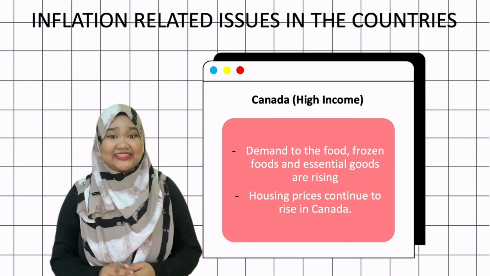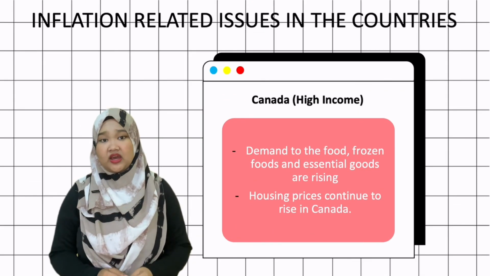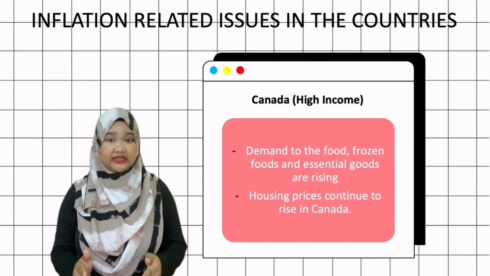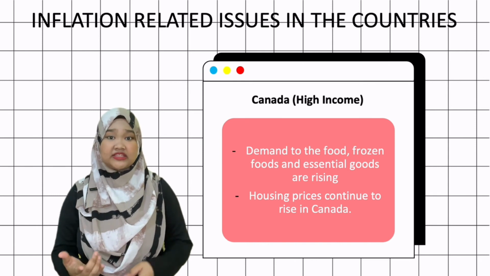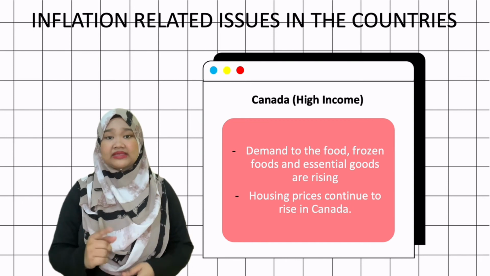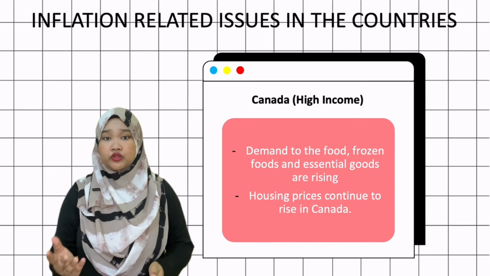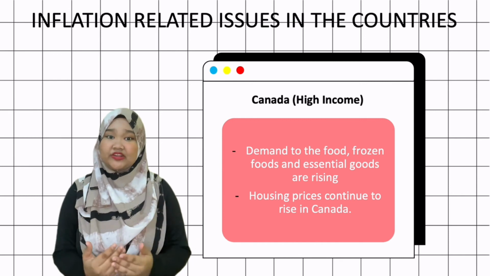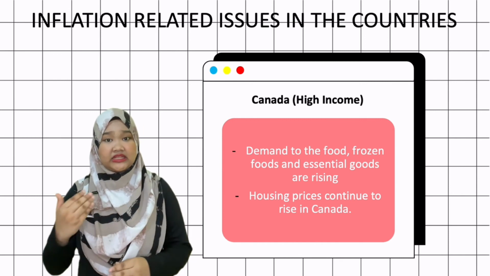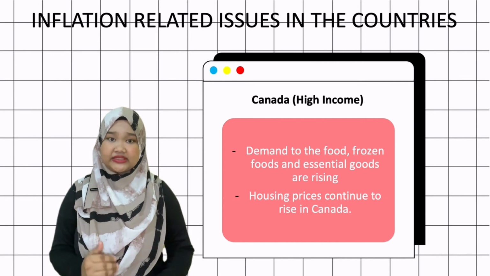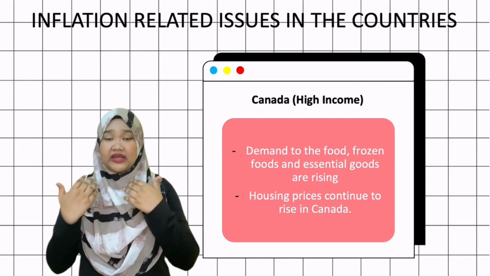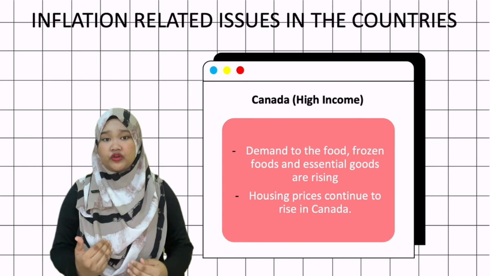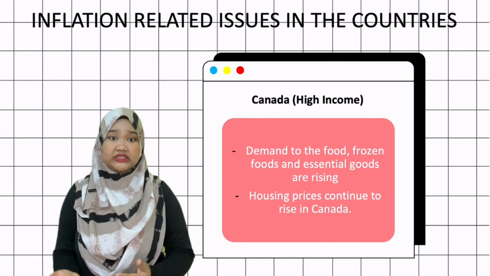The rise in the Consumer Price Index in Canada was almost entirely driven by food prices, particularly lettuce and fresh or frozen chicken. Plus, the prices of meat, baked goods and vegetables saw the greatest increase, reflecting pandemic-related challenges. Due to COVID-19, Canadians were asked by the government to stay at home, and the demand for food, frozen food and essential goods is rising.